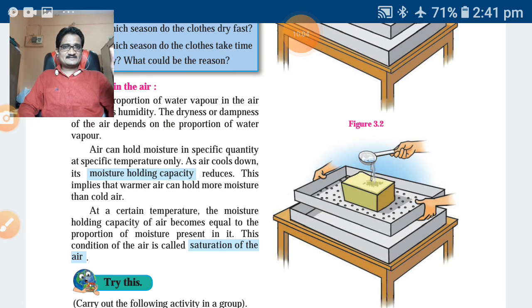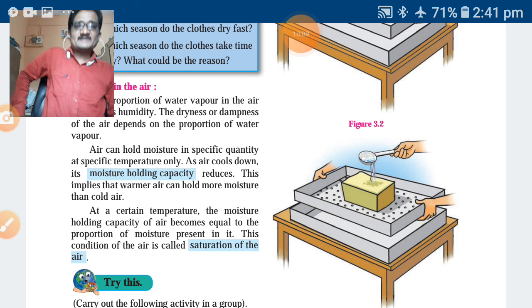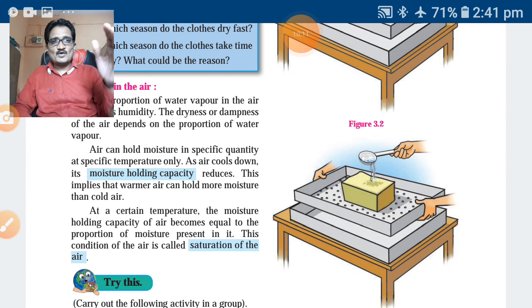This condition of the air is called saturation of the air.